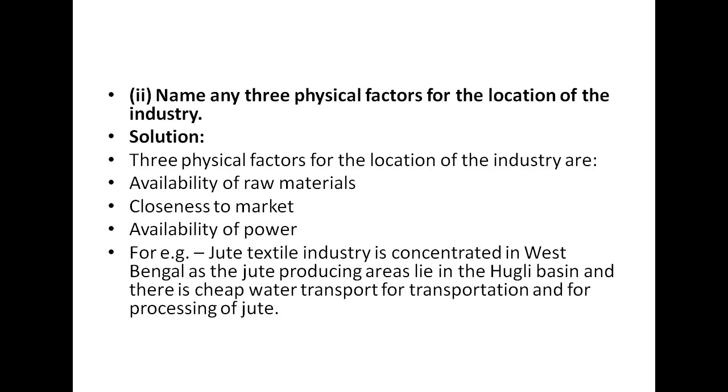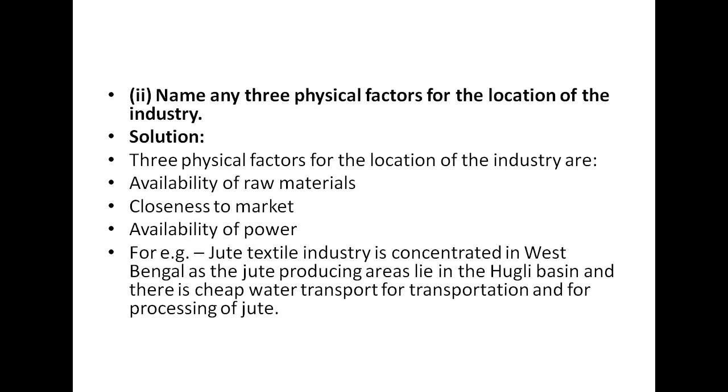So there should be availability of power as well. For example, jute textile industry is concentrated in West Bengal, as the jute producing area lies in the Hooghly Basin, and there is cheap water transport for transportation and for processing of jute.